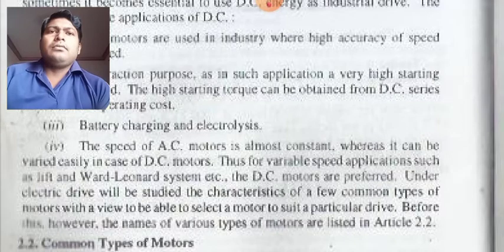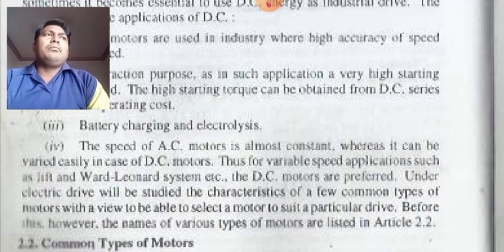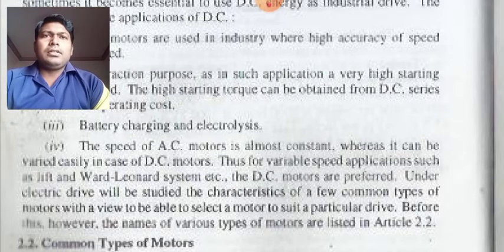Now the fourth point, last but not the least: the speed of an AC motor is almost constant, whereas it can be varied easily in the case of a DC motor. When we compare an AC motor with a DC motor, we find that AC motors run at an almost constant speed, whereas the speed of DC motors can be varied as per our will. So it is obviously advantageous, because we can change the speed according to our requirement.